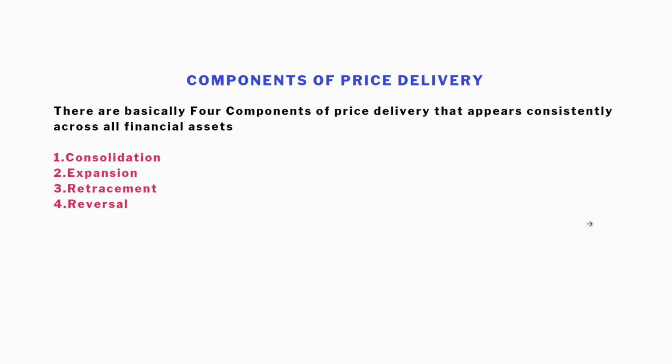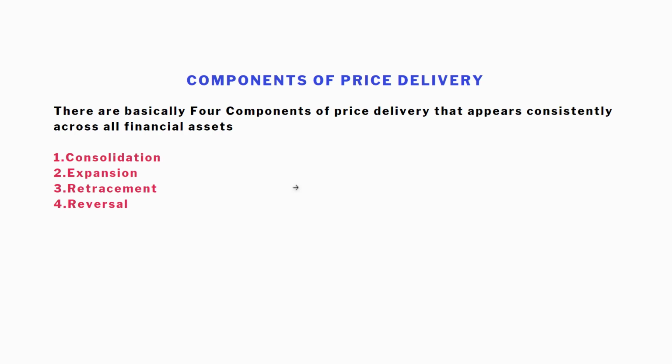We want to go through the very core basics of ICT concept, and that is about components of price delivery. This is the first thing you will ever see from ICT's videos, and this is a way of telling you that the market, whether you're trading in the Forex market, the stock market, or the crypto market, has a direct relationship with these four things. There are basically four components of price delivery that appear consistently across all financial assets. And these are the things you will get to know: consolidation, expansion, retracement, and reversal. Nothing is outside this, and that is exactly what ICT taught.